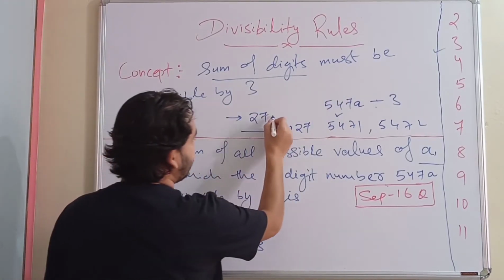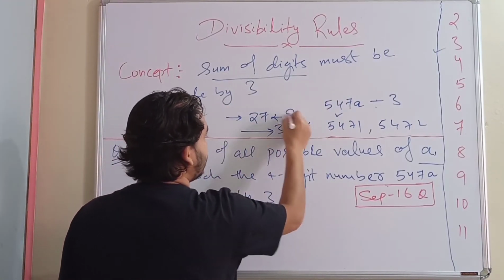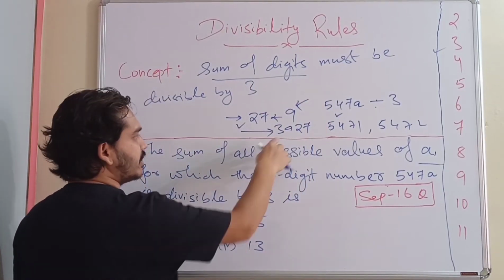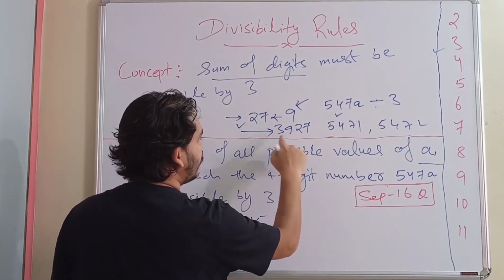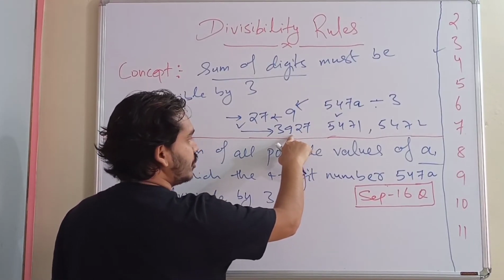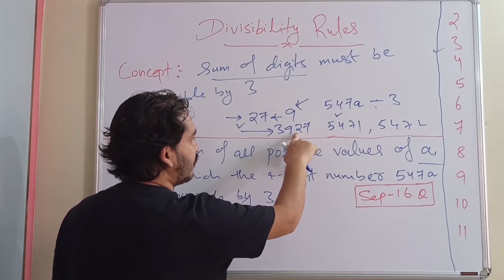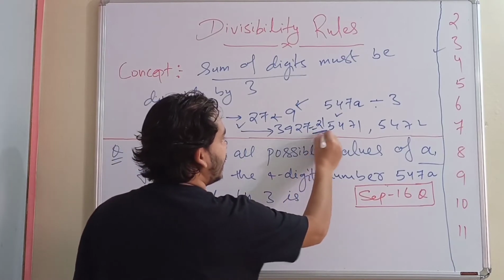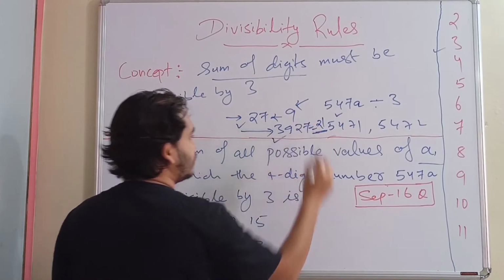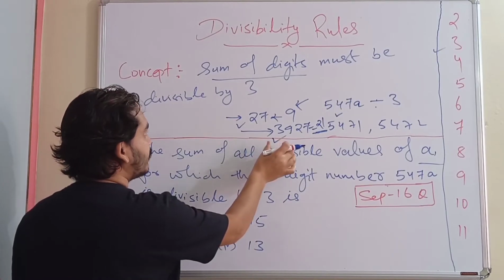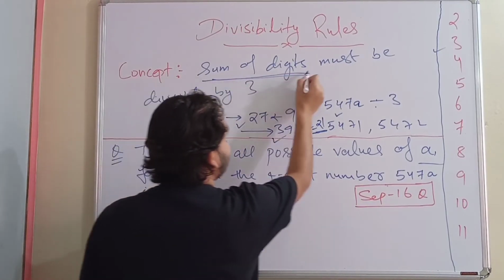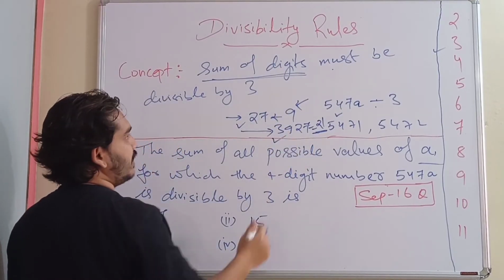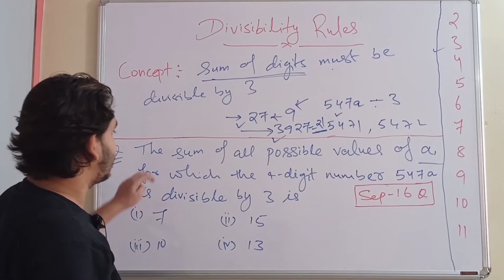Let's check. 7 plus 2 is 9, and 9 is divisible by 3, so we can say 27 is divisible. Let's check with the second number, 3927. So 3 plus 9 is 12, 12 plus 2 is 14, 14 plus 7 is 21. And 21 we know is divisible by 3, so this number is divisible by 3. So the concept is: the sum of digits must be divisible by 3 in order for the number to be divisible by 3. Fine, then let's do this problem.